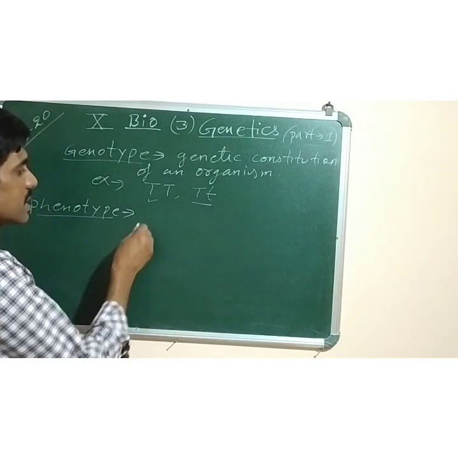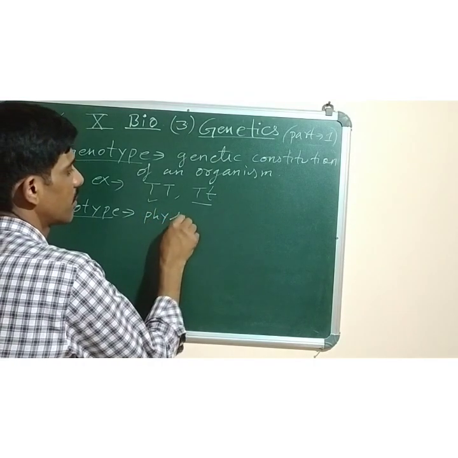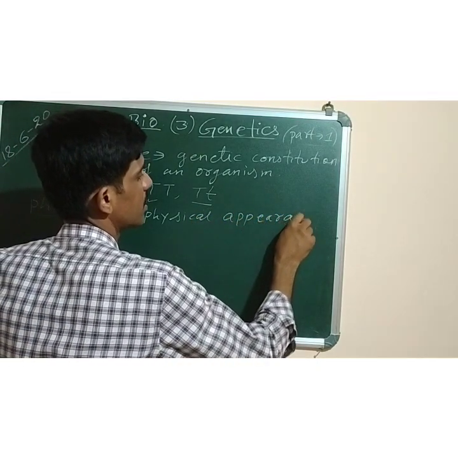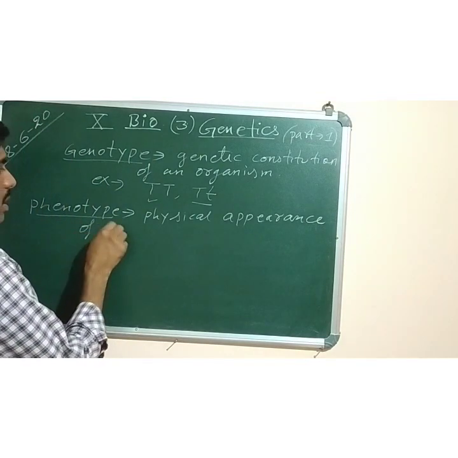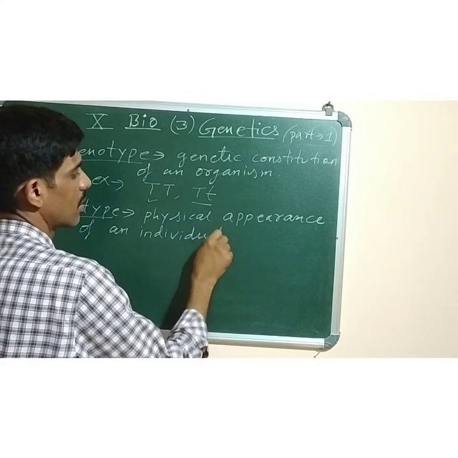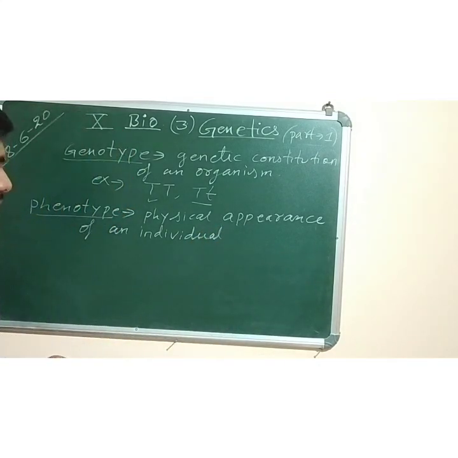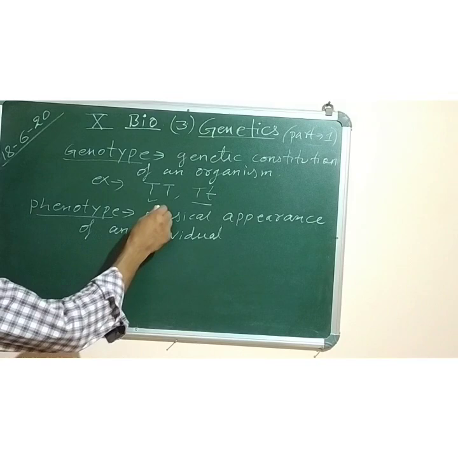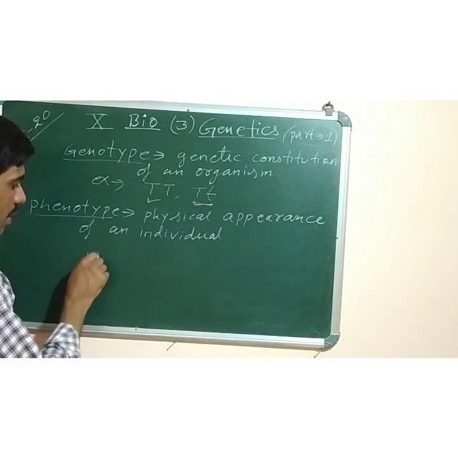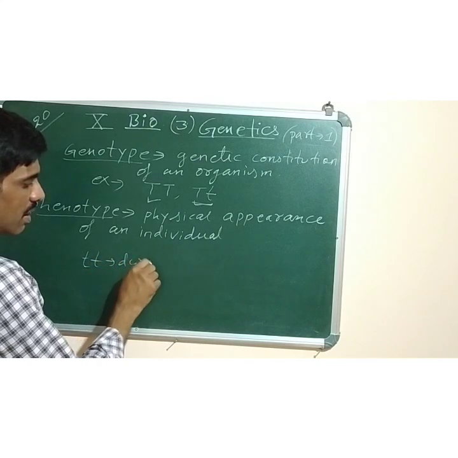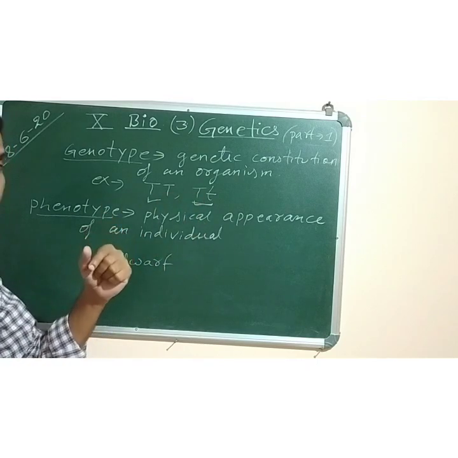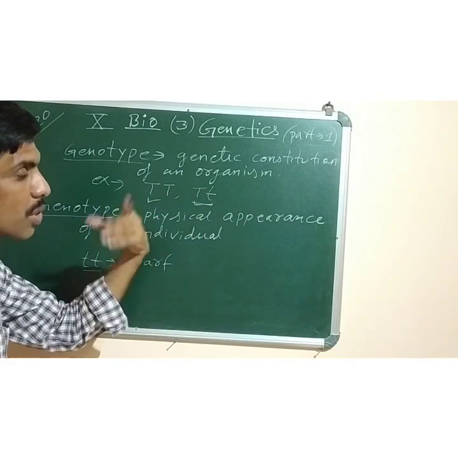So the physical appearance of an individual, which is genetically controlled, is called phenotype. Example, this plant is tall, this is also tall, but this plant is dwarf. Why? Because both are homozygous dwarf. This one can never be dwarf. Why? Because capital T is dominant.